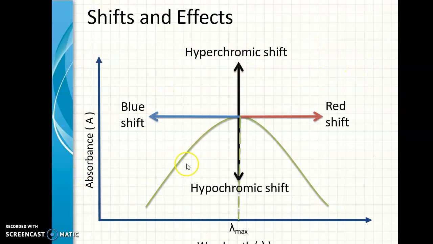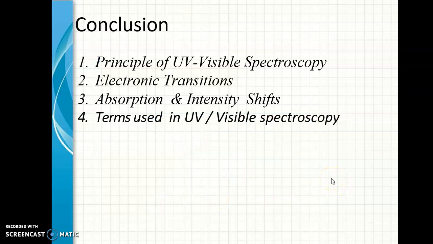So all the shifts are mentioned here. If it is towards red, it is red shift or bathochromic. If the wavelength increases, it is red shift. If the wavelength decreases, it is blue shift. And if the absorbance increases, that is, intensity increases, it is hyperchromic shift. If the intensity decreases, it is hypochromic shift.